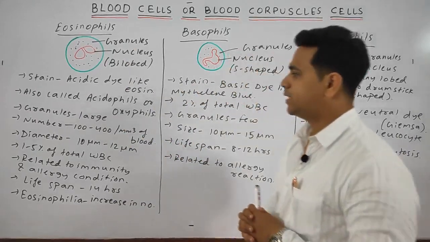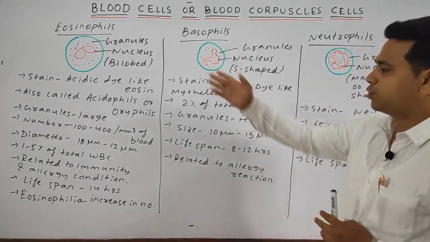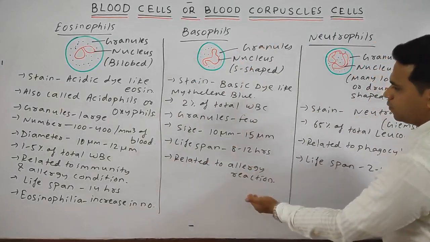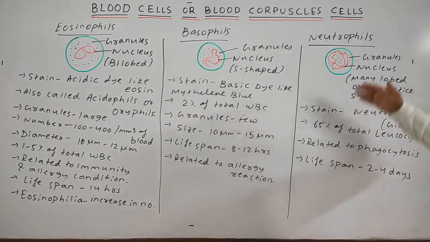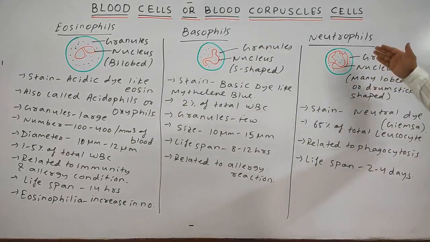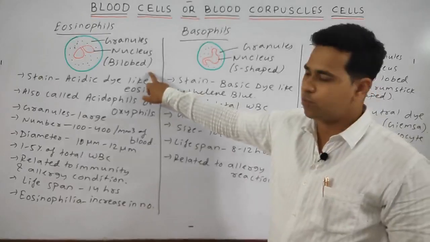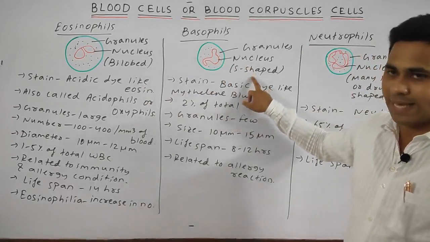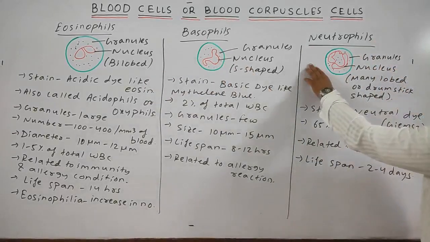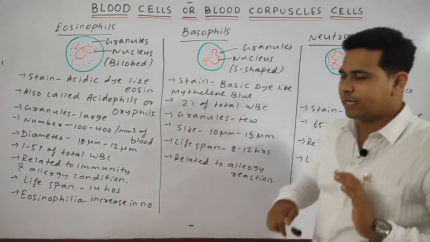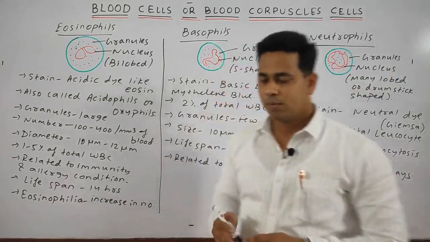So students, we discussed in detail many points about the eosinophil, detailed points about the basophils also, and many points about the neutrophils. Just remember, in the eosinophil the nucleus is bilobed, in the basophil the nucleus is S-shaped, whereas in the neutrophil the nucleus has many lobes or is drumstick shaped. Okay students, please note down.